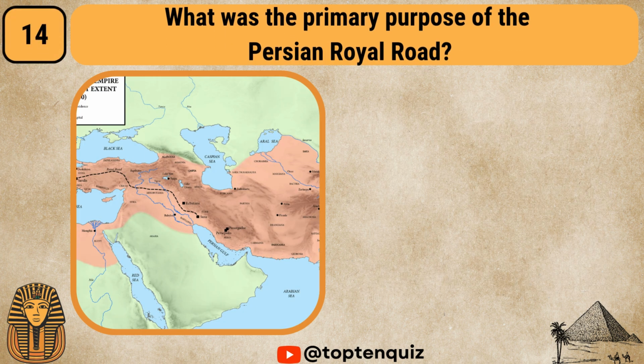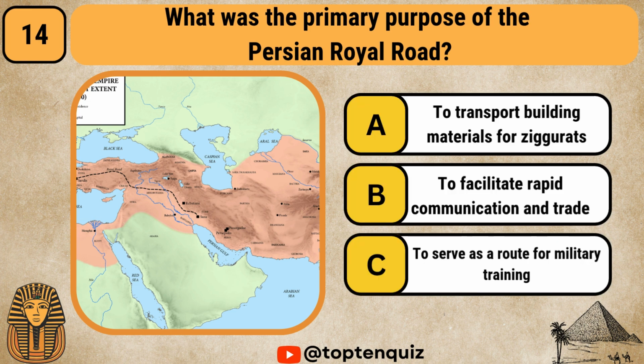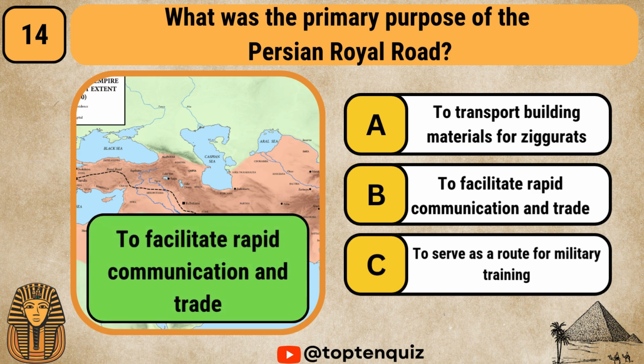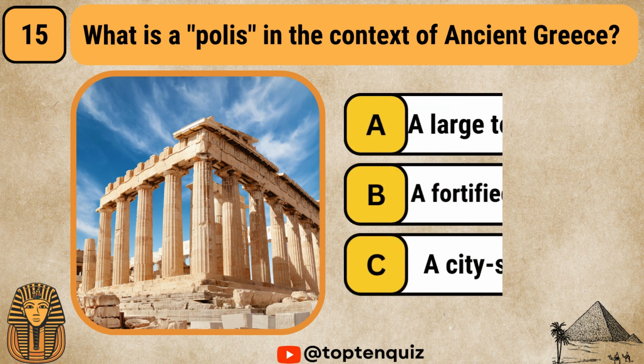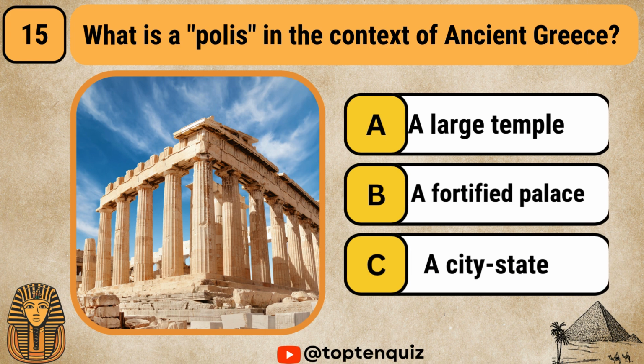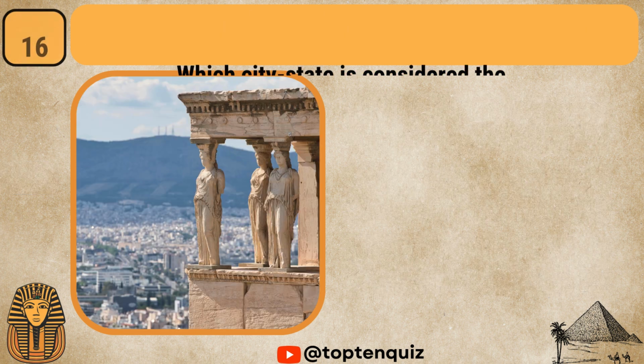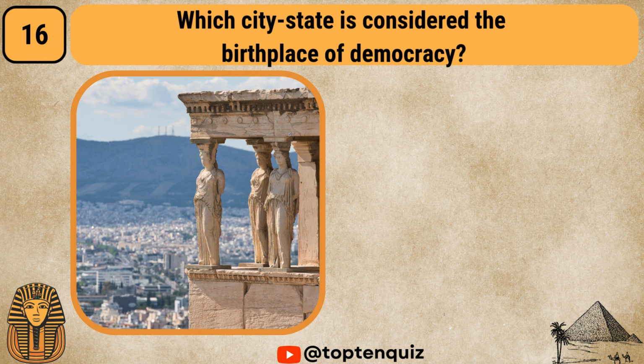What was the primary purpose of the Persian Royal Road? To transport building materials, to facilitate rapid communication and trade, to serve as a route for military training. To facilitate rapid communication and trade. What is a polis in the context of ancient Greece? A large temple, a fortified palace, a city-state. A city-state.